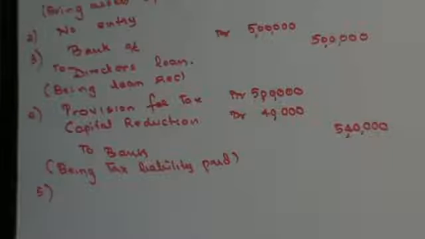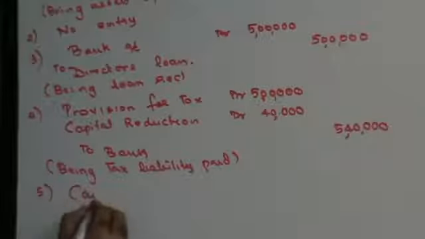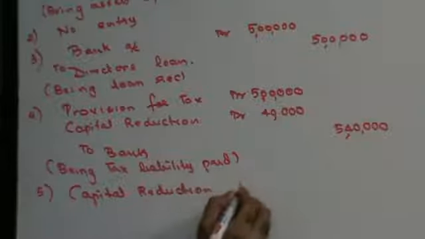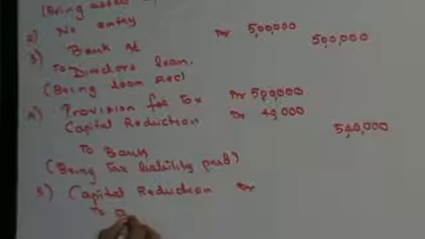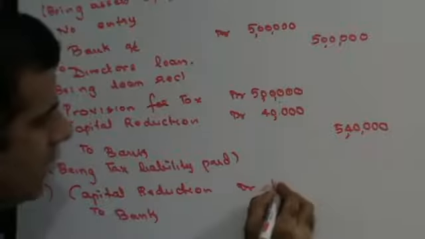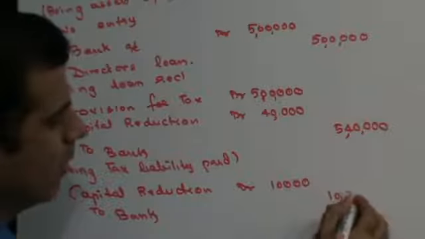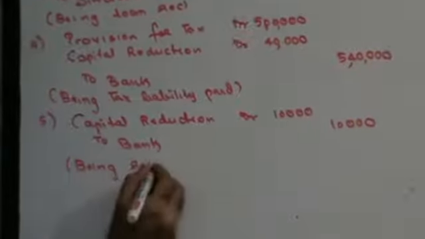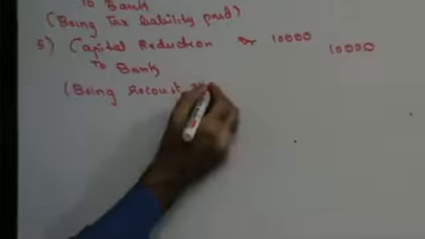Next, and it met the expenses of reconstruction. I'm paying reconstruction expenses. Money is going out. The word reconstruction expenses is not there in the balance sheet. Hence, I will not use it in the journal. Instead of that, I'll write capital reduction. So capital reduction account debit to bank, amount is 10,000, being reconstruction expenses met.